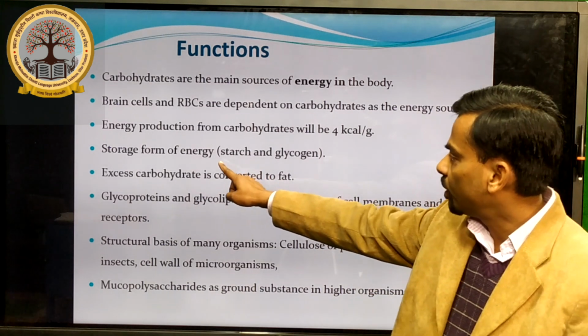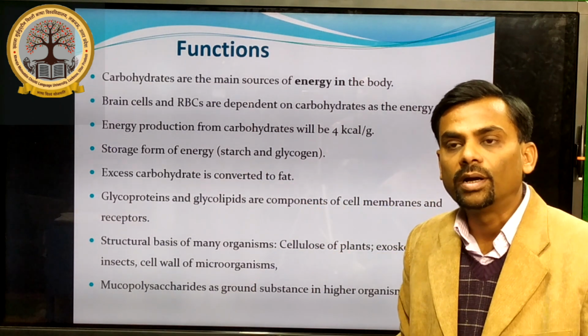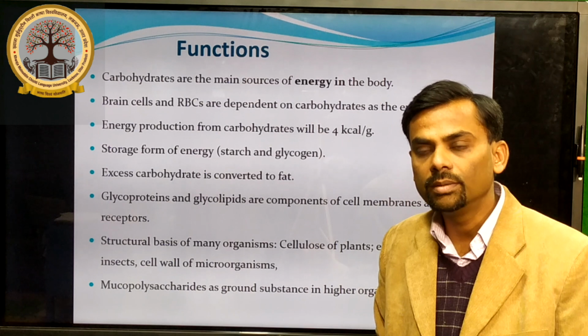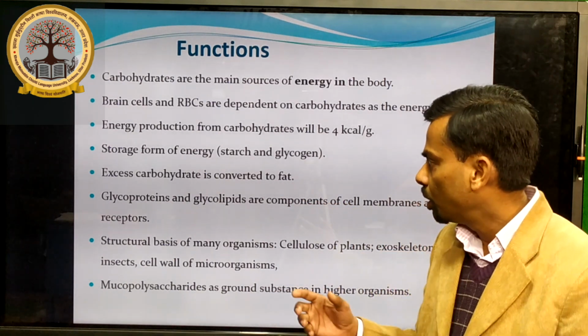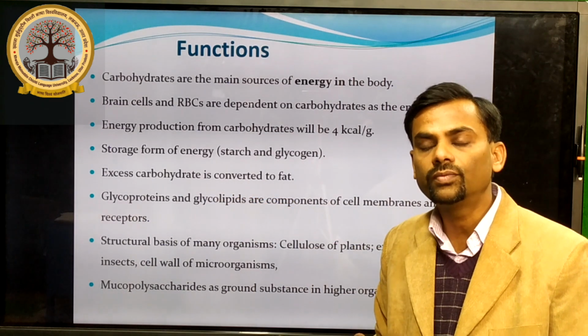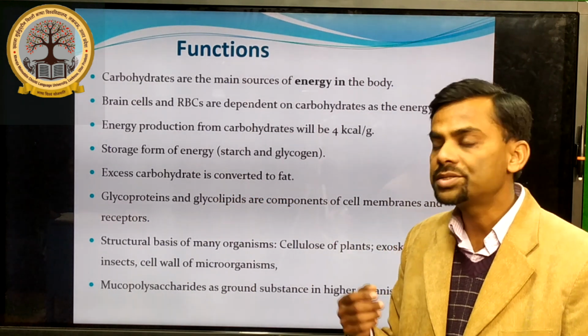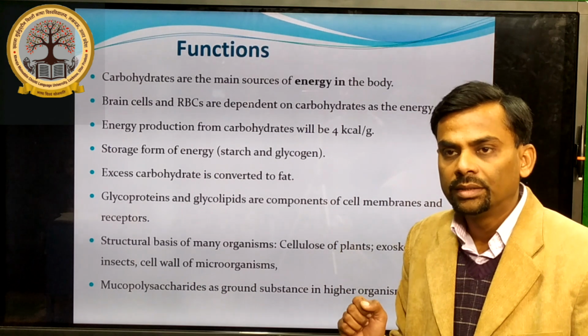Now, it is the storage form of energy. In plants, it is starch, while in animals and humans, it is glycogen, which is the main storage form of energy. Now, if excess carbohydrate is taken through food regularly, then it is converted into fat.